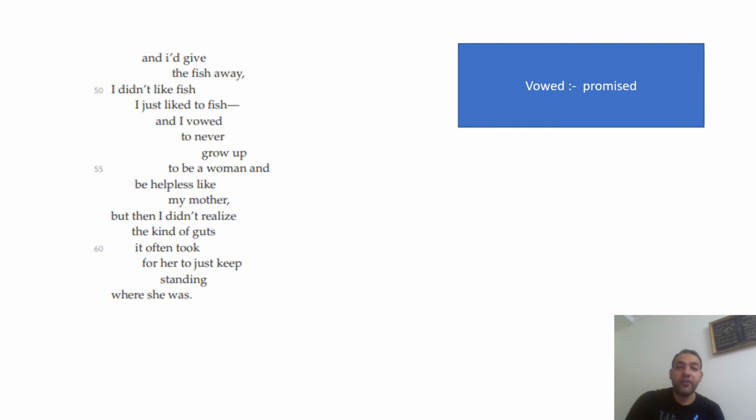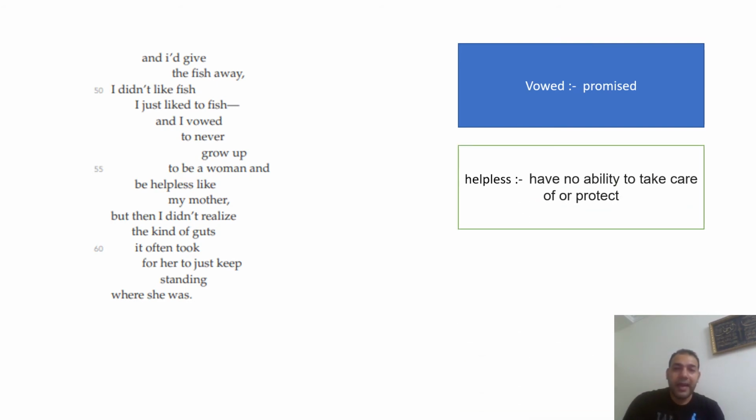So you have here the word vowed. When she said, I just like to fish, and I vowed to never grow up, it means I promised myself to never grow up. Okay, she likes to do her hobby, which is fishing, but she doesn't like to eat fish. Helpless means having no ability to take care of or protect. She's talking about her mother. She was helpless. She's not doing anything to protect herself or protect others. She's helpless.